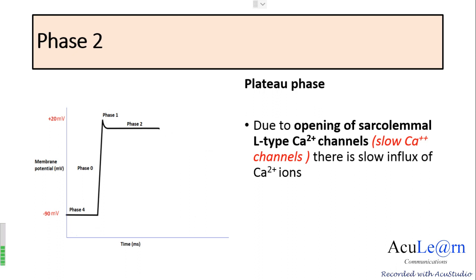There is also potassium efflux, but the potassium permeability is slightly reduced because some fast potassium channels close. So there is a combination of calcium influx and potassium efflux, which causes the action potential to flatten out.